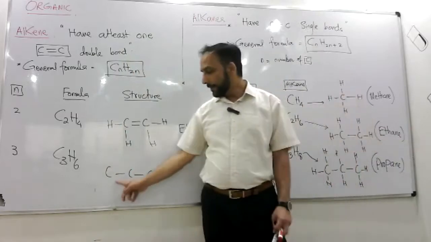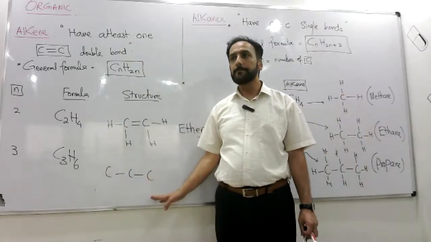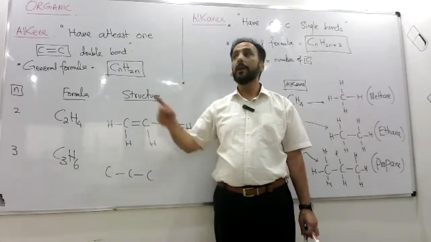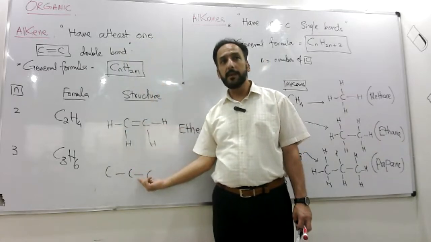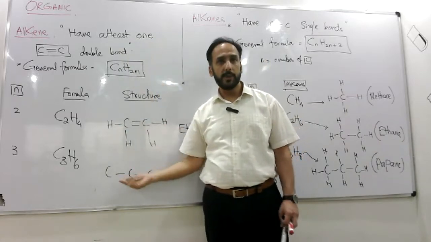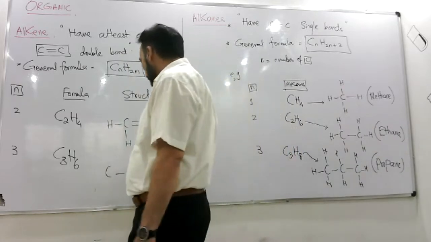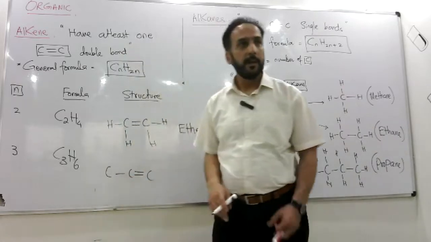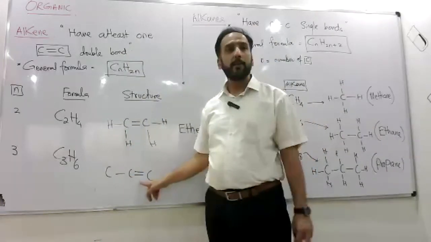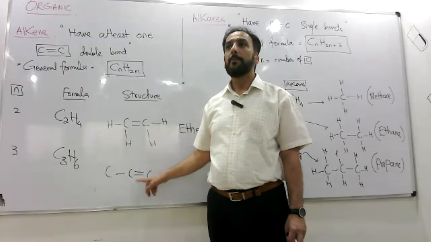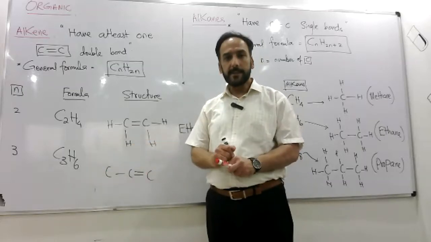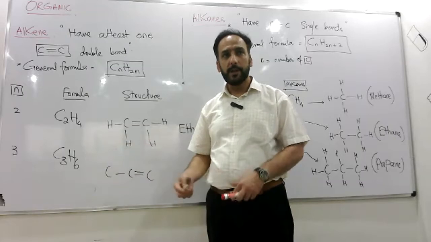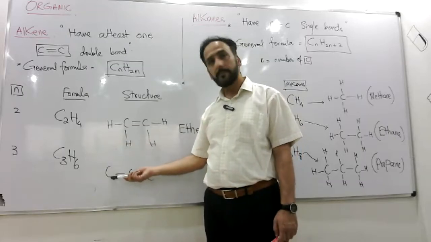Now if I draw it like this, could I call it alkene? No. It must have at least one double bond, right? So we draw one double bond, maybe on the right hand side or on the left hand side. That's your choice. Let's say if I draw a double bond here. Now once I see the double bond, I could call it an alkene. But I need to fill these 6 hydrogens on it.